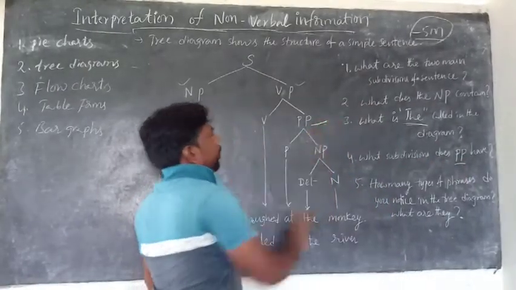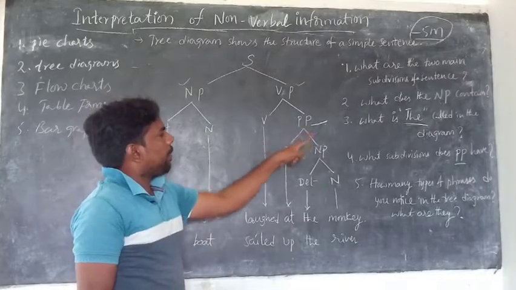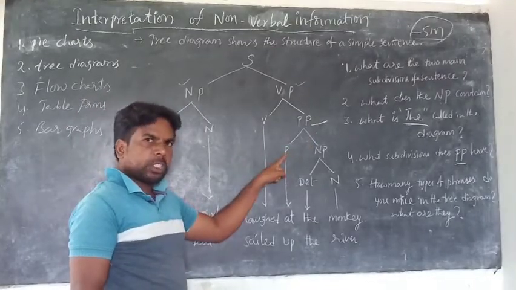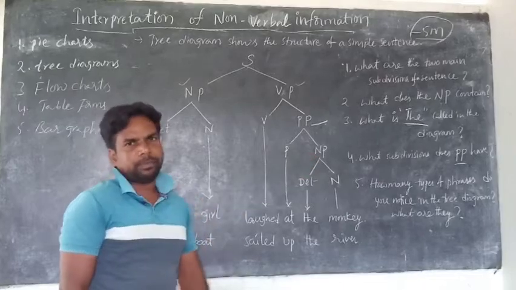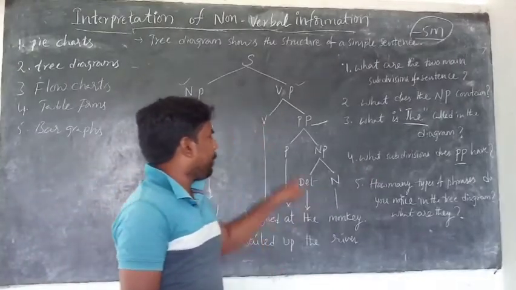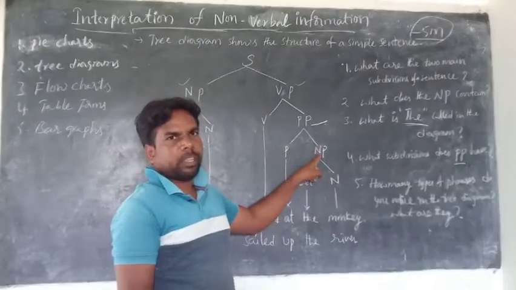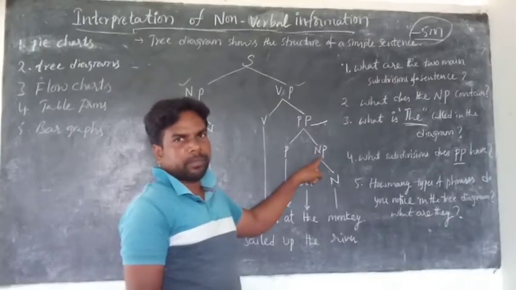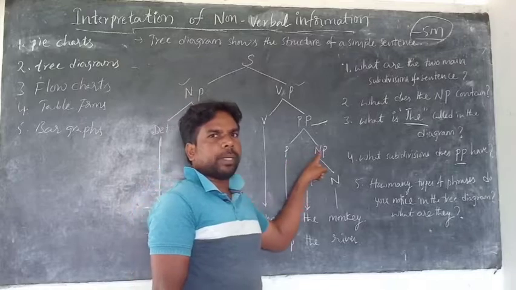This is the PP, prepositional phrase. The subdivisions of PP are preposition and NP, the prepositional noun phrase. That is the answer to the fourth question.